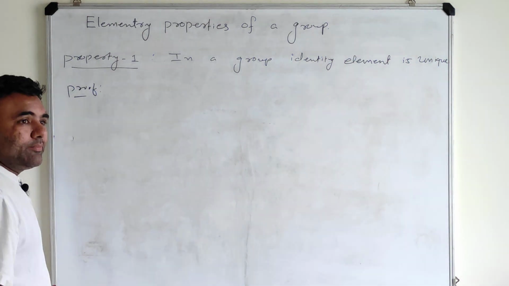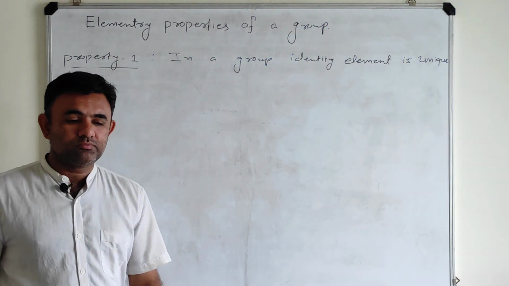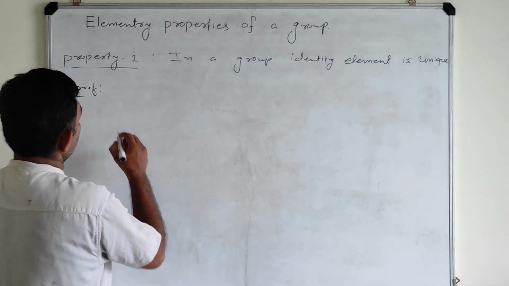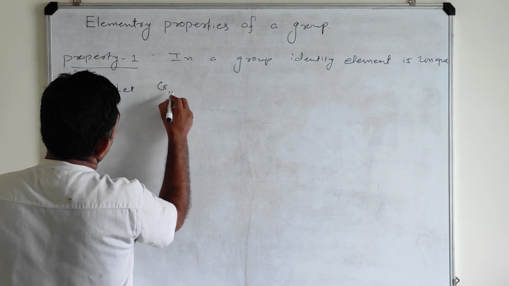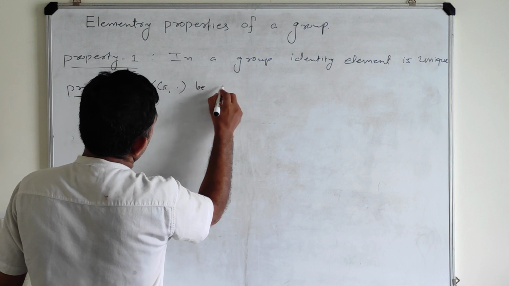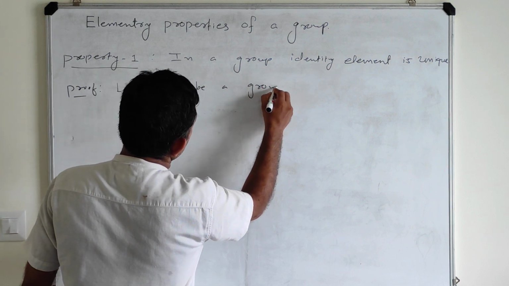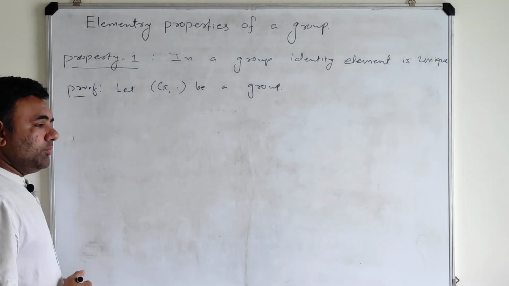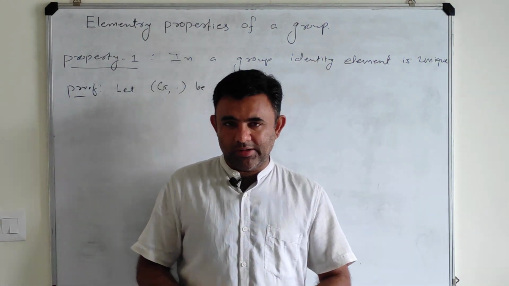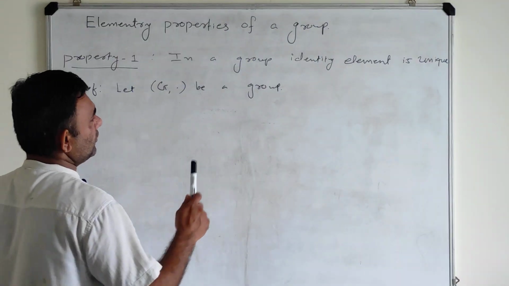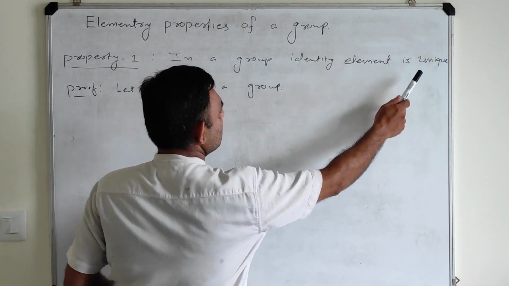The proof is very simple. Let (G, ·) be a group. Once we have a group, there is always one identity element, and we denote that element by E. But here we want to prove that the identity element is unique.